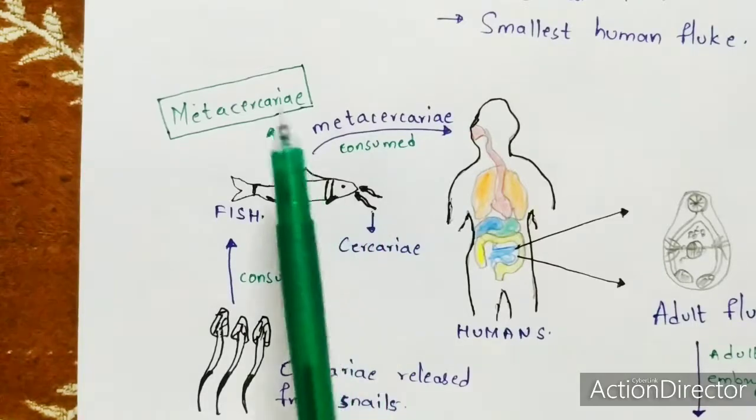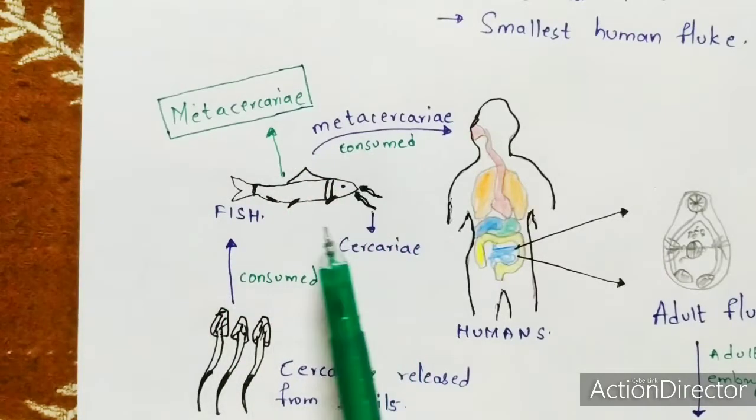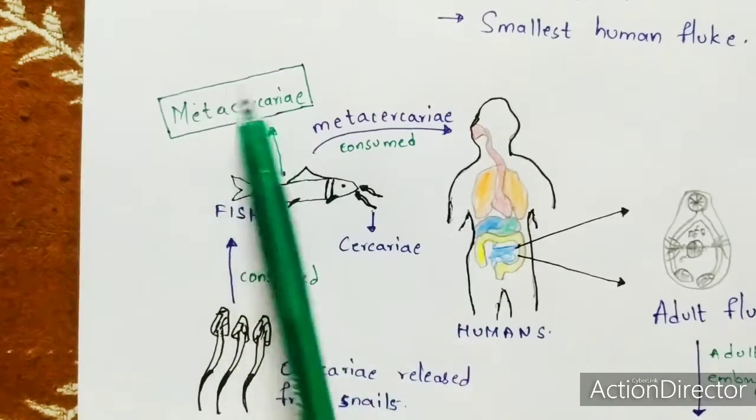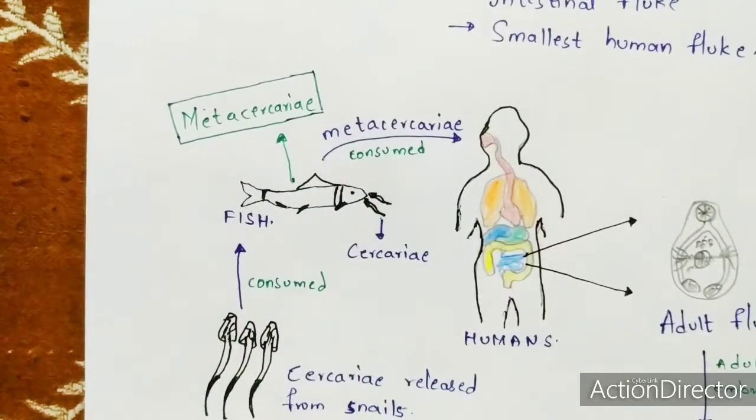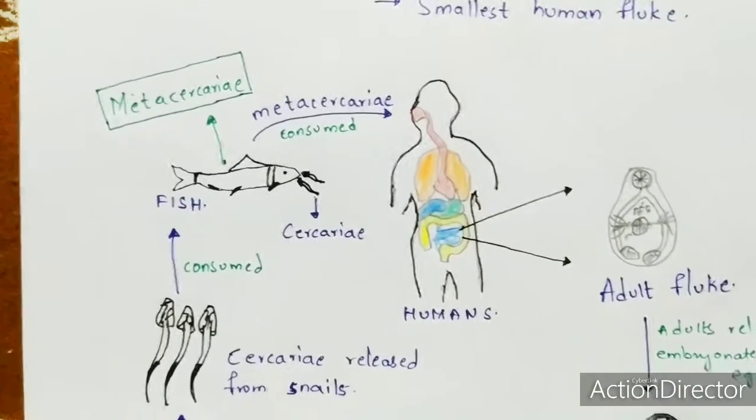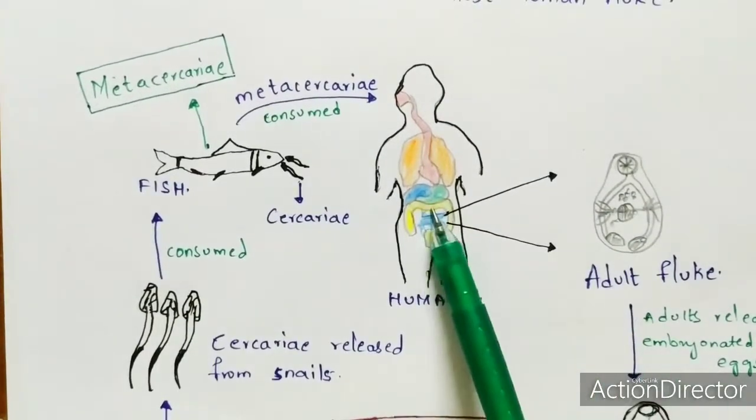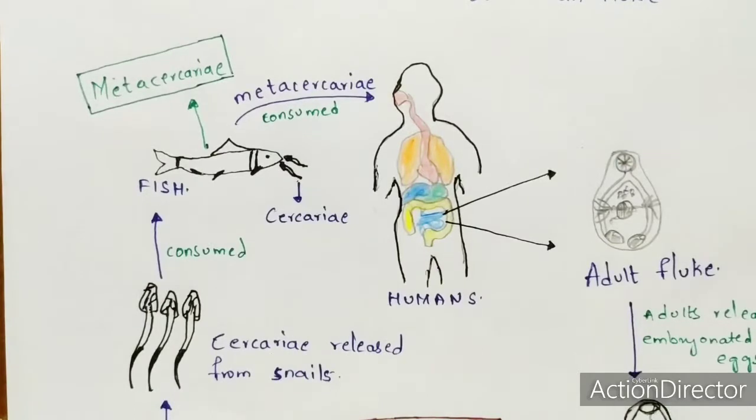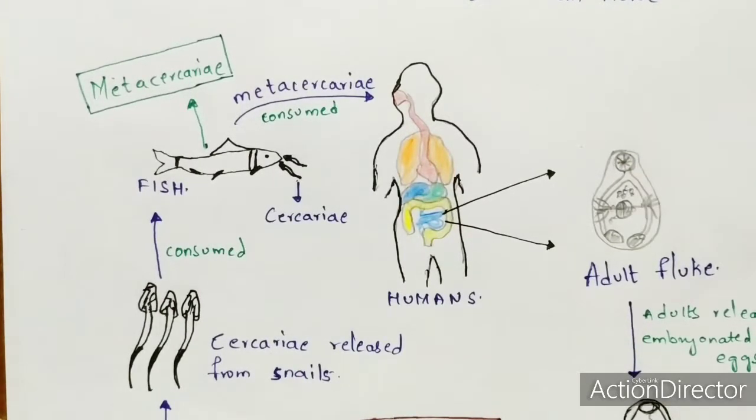Then this metacercariae which is present in the tissues of the fishes will also be consumed by the human beings. So this metacercariae will enter into human beings, and then it will get transformed into adult fluke within the small intestine. And again the total life cycle will get repeated. So this is about the life cycle of Metagonimiasis.